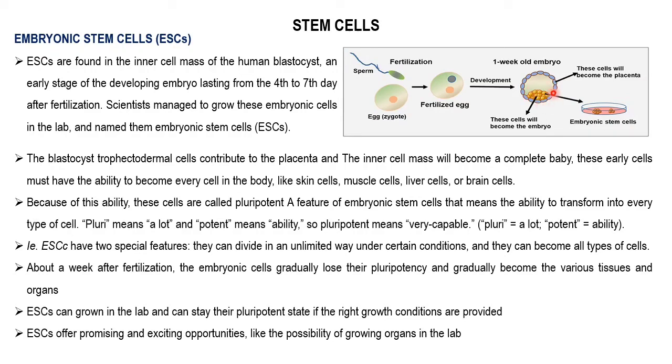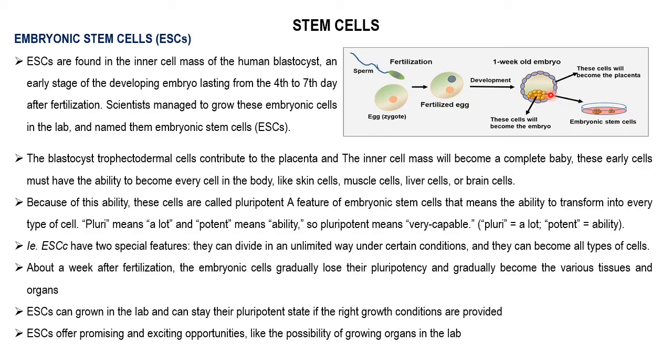Because of this ability to form every type of cell of the body, these embryonic stem cells are called pluripotent. Pluri means a lot and potent means ability, so pluripotent means very capable.